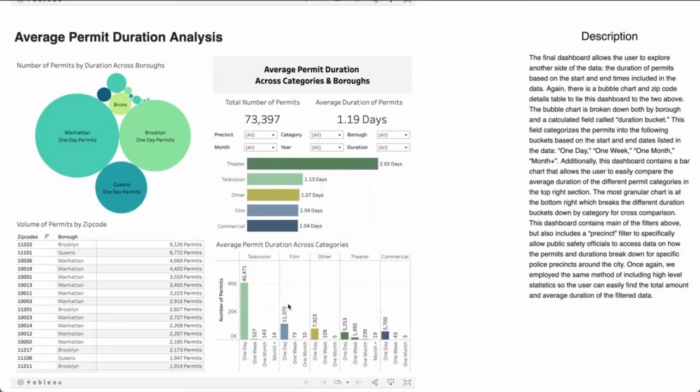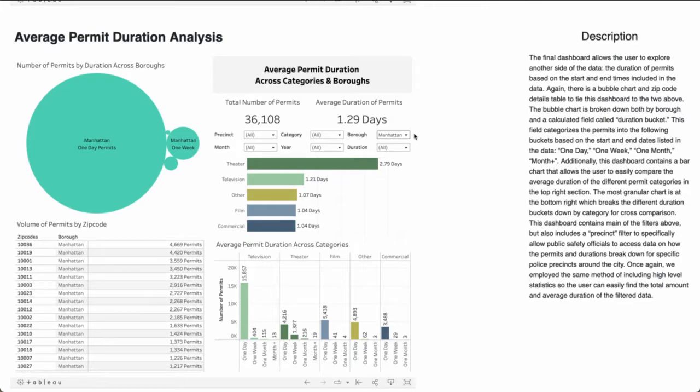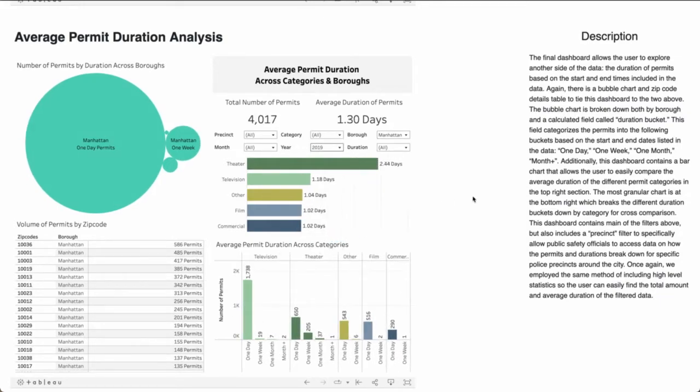So let's continue with the analysis that we started above, and again filter into Manhattan. We can see, again, theater has the highest average duration of 2.79 days. And so let's look at trends in 2019, the last year before the pandemic hit. So we can see that TV has the most permits by far, but theater seems to be significantly longer, as we can see here.